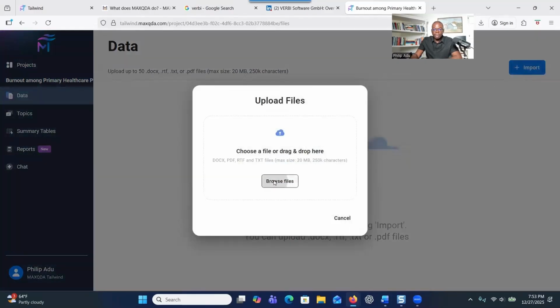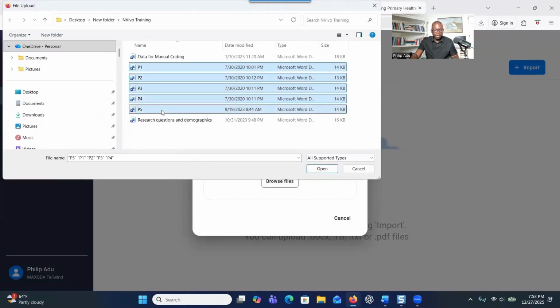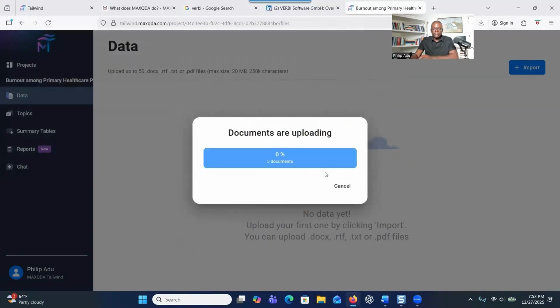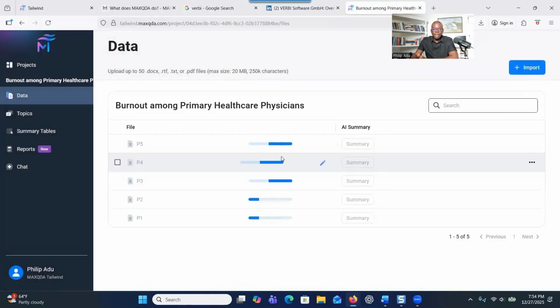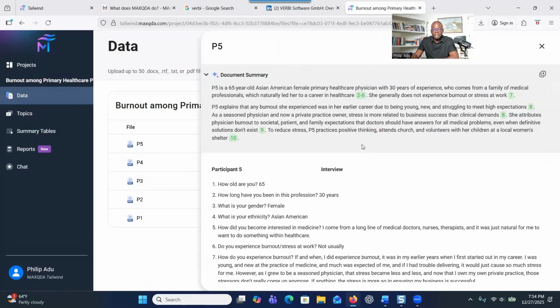So I go here and I browse and I look for my 5 transcripts, the P1 to P5, and I select all of them, bring them here, right? So instantly, all the transcripts that you have uploaded will show here, right? You click on summary, and within a few seconds, the system will summarize the transcripts for you.